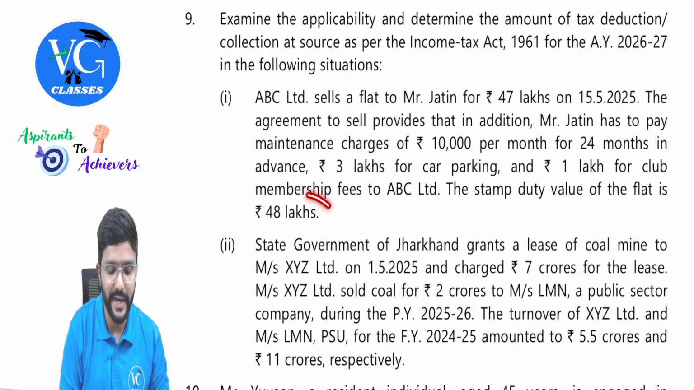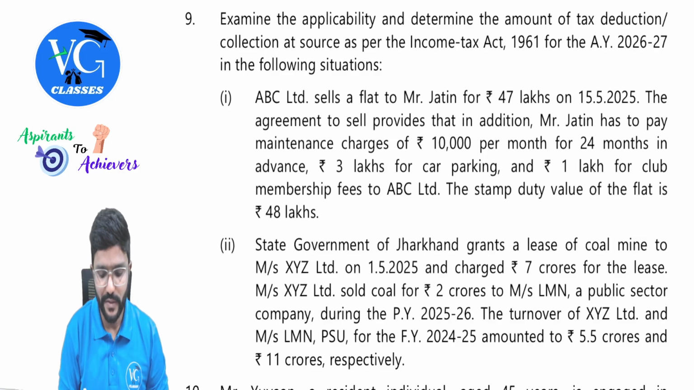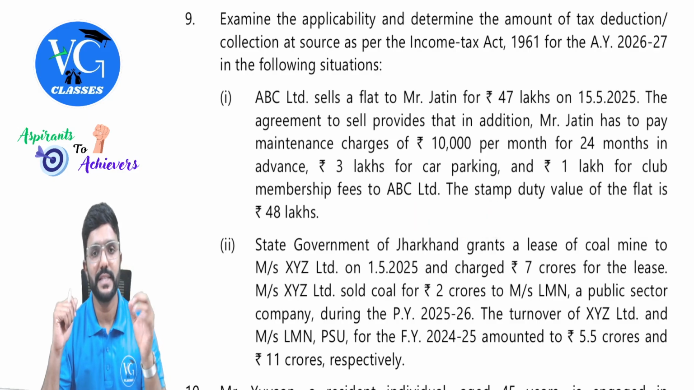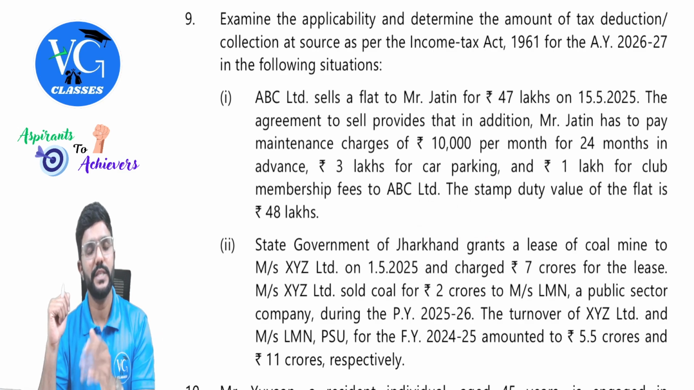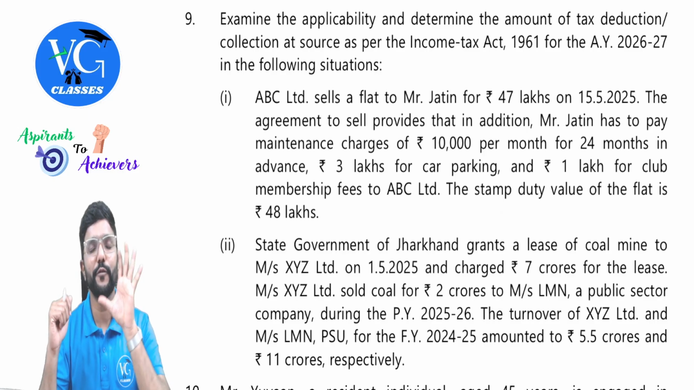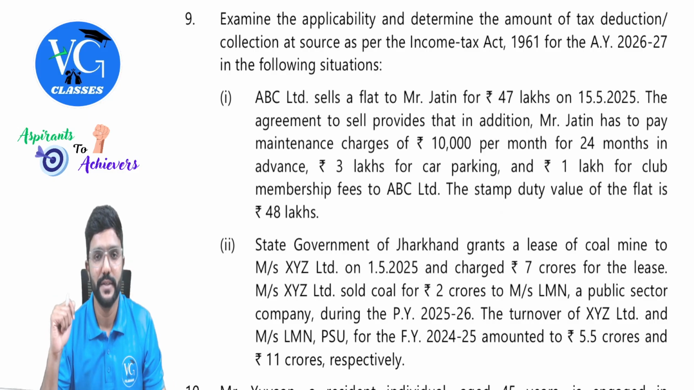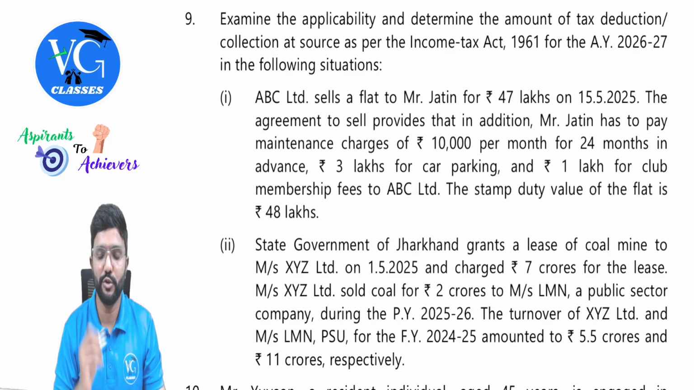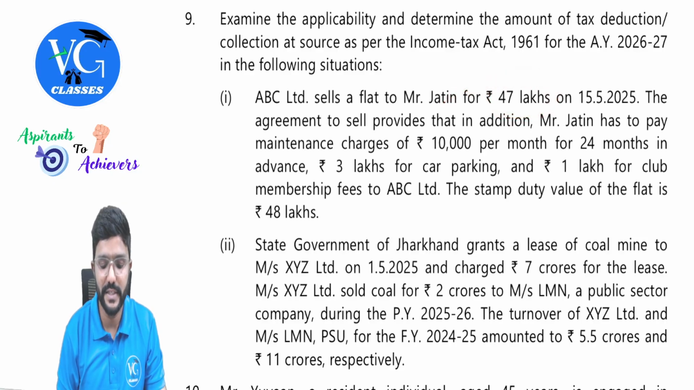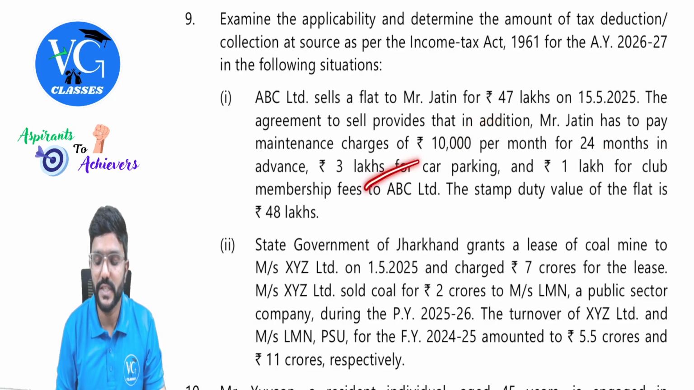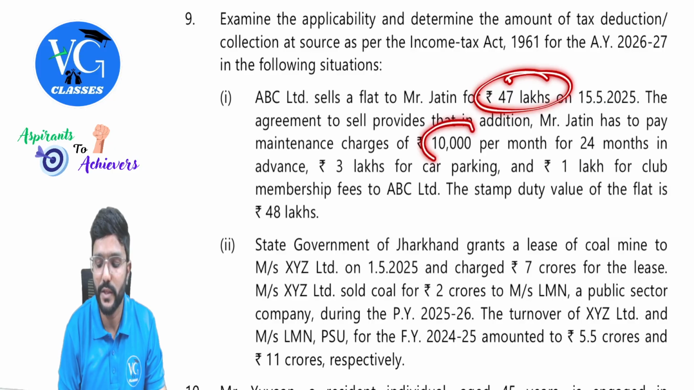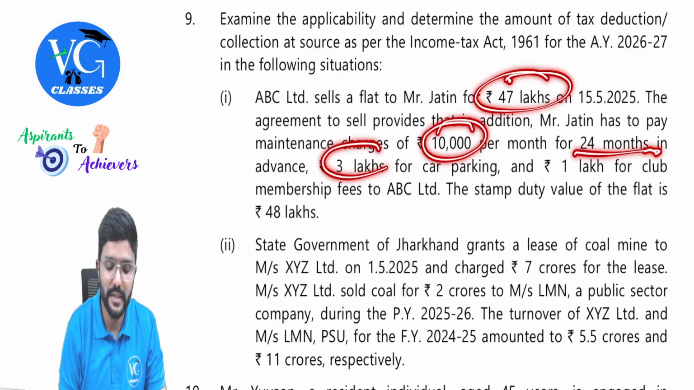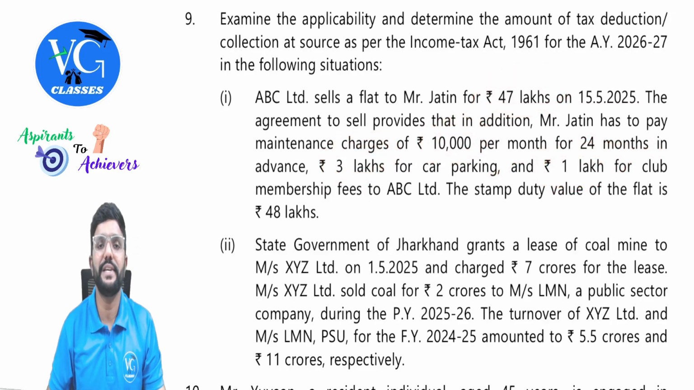The stamp duty value is 48 lakhs. Okay. So we need to check section 194-IA, guys, which will tell if the sale value or stamp duty value, whichever is higher, is more than or equal to 50 lakh, then TDS has to be deducted. And here to consider sale value, should we take only 47 lakh or should we consider all this also? Guys, anything which is forming part of sale value, we should consider. That is 47 lakh plus 10,000 into 24 plus 3 plus 1. Actually, it is more than 50 lakh. So should TDS be deducted?